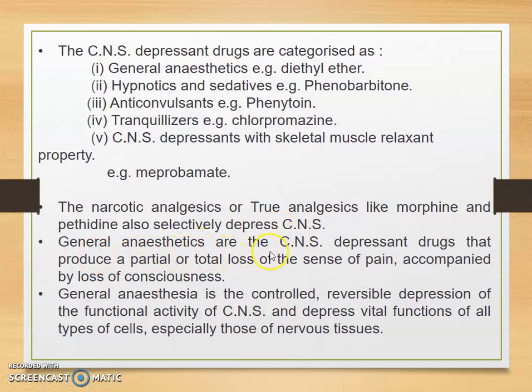General anesthetics are CNS depressant drugs that produce a partial or total loss of sense of pain accompanied by loss of consciousness. General anesthesia is the controlled, reversible depression of the functionally active CNS, and it depresses vital functions of all types of cells, especially those of nervous tissues.